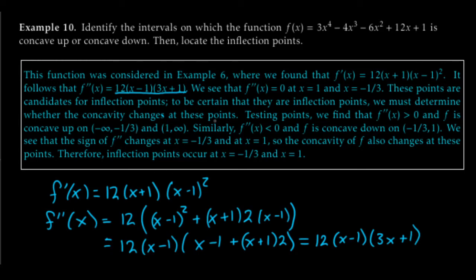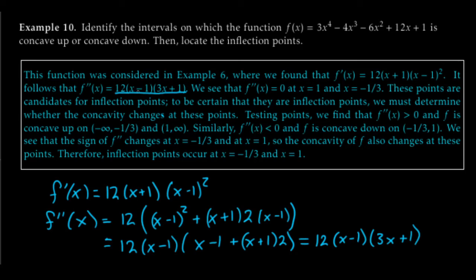We could throw in a point between 1 and infinity. Maybe let's throw in 2. 3 times 2 plus 1, that's positive. 2 minus 1, positive. So we got positive, positive, positive. Once again, on the open interval from 1 to infinity, f double prime of x is positive and f is concave up. Similarly, if we pick a point between negative 1/3 and 1, a very easy one would be 0.